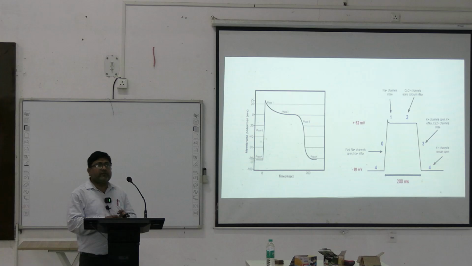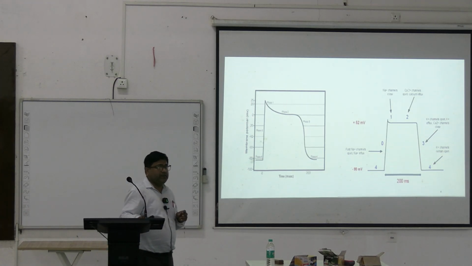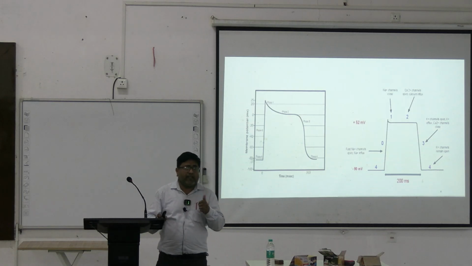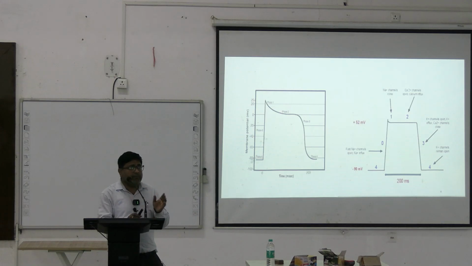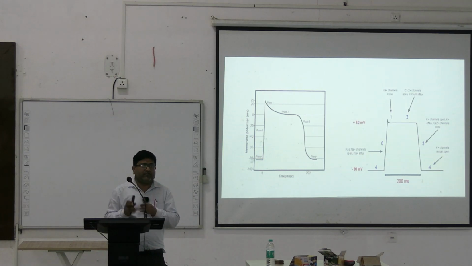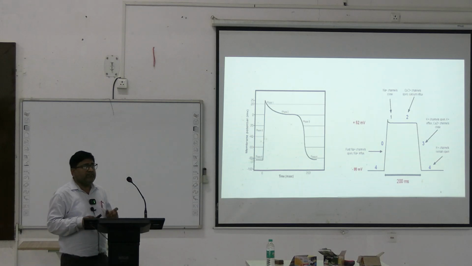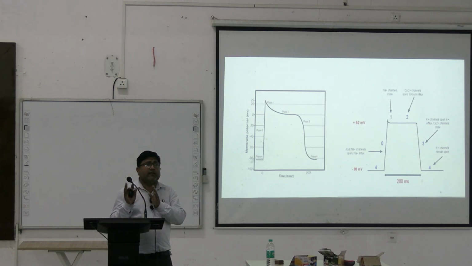Now, cardiac action potential. In the heart, generally two types of cells are there. One is contractile cells that help in the contraction of the heart, and the conducting cells that help in impulse generation and conduction, like SA node, AV node, bundle of His and the bundle branches. They have got more conducting cells.